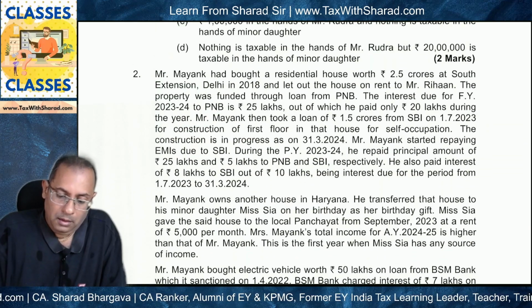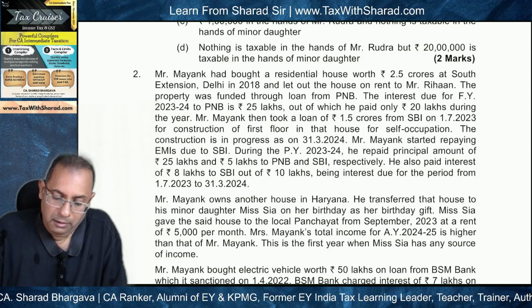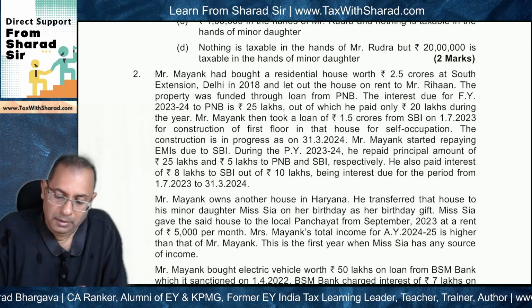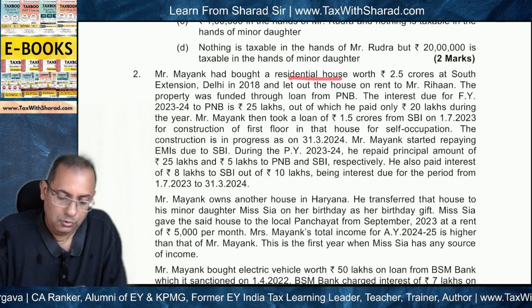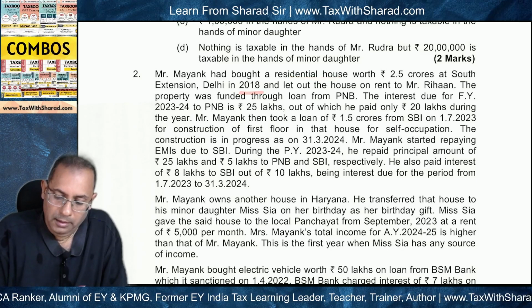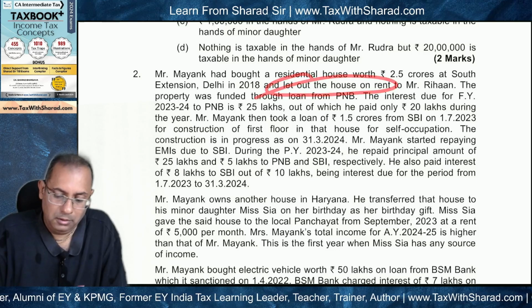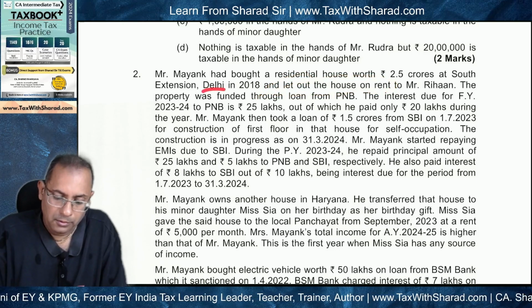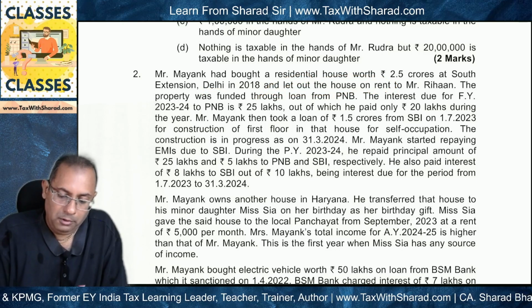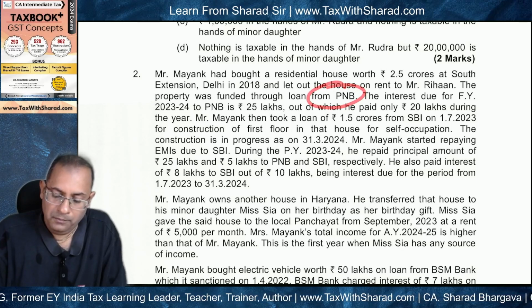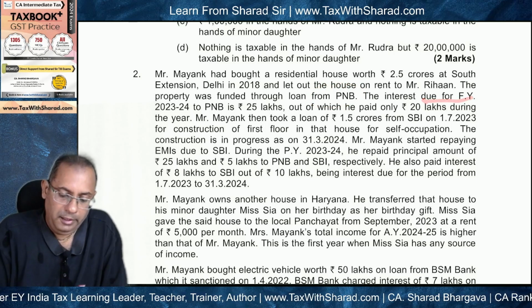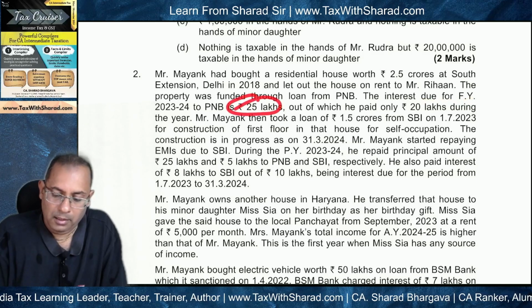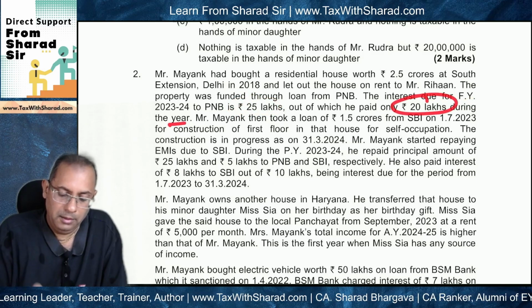So if we look at interest payment, Mr. Mayank had bought a residential house in 2018 and he has let out the house on rent. So this is a let out property in Delhi, okay? And this property was funded through a loan from PNB, and interest due for FY 23-24 to PNB is 25 lakh, out of which he paid only 20 lakh during the year.